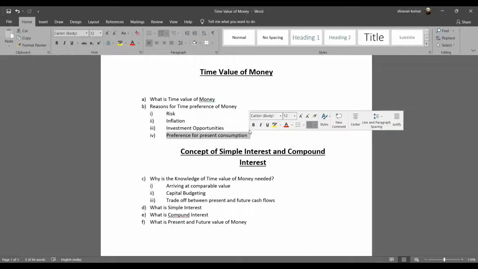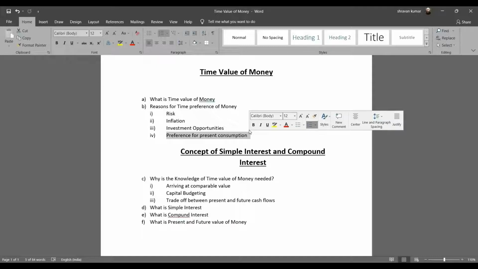Even before that, why is the concept of time value of money needed? My argument for why the knowledge of time value is needed is arriving at the comparable value. So what do I mean when I say arriving at a comparable value?